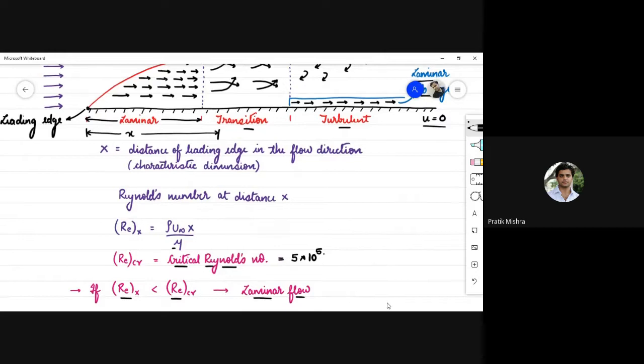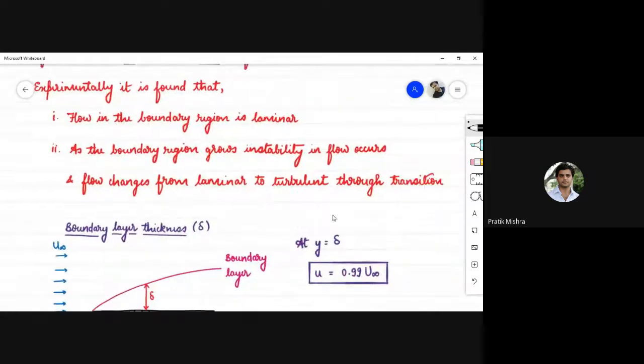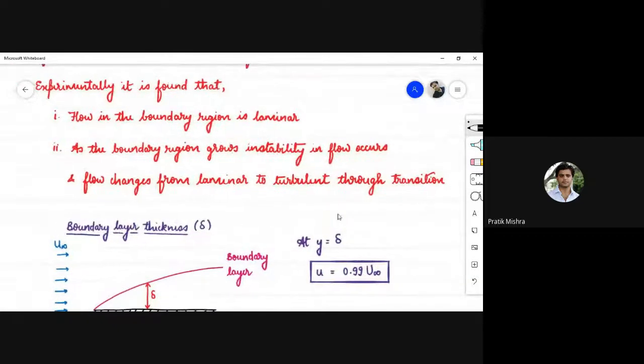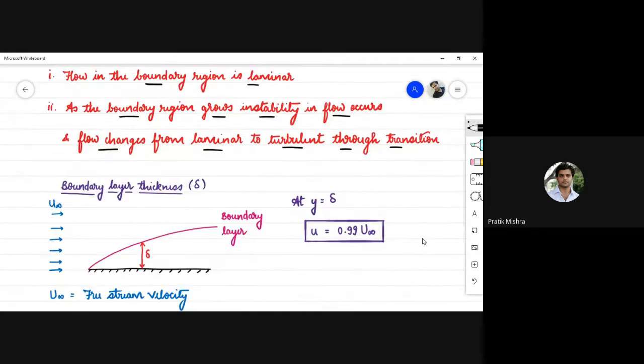Moving on. Experimentally, it is found that flow in boundary region is laminar. As the boundary region grows, instability in flows occurs and flow changes from laminar to turbulent through transition. ये हमने अभी देखा. Now there are different types of thicknesses that we need to understand.